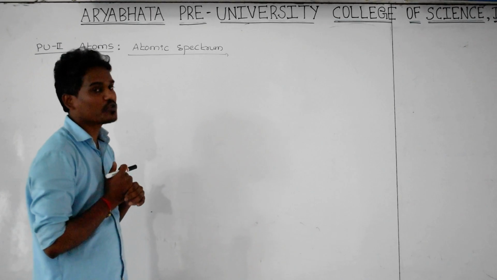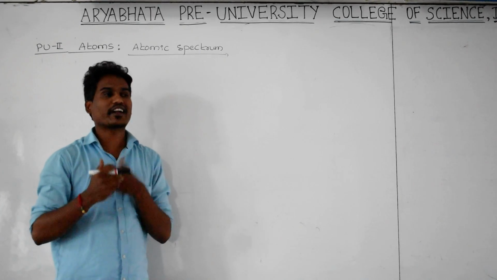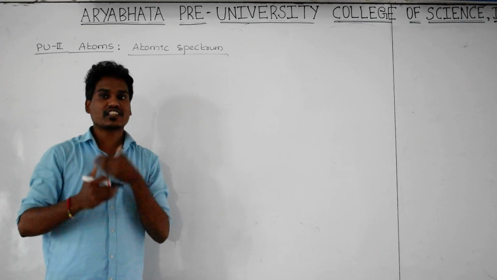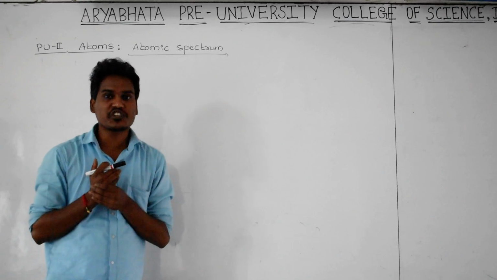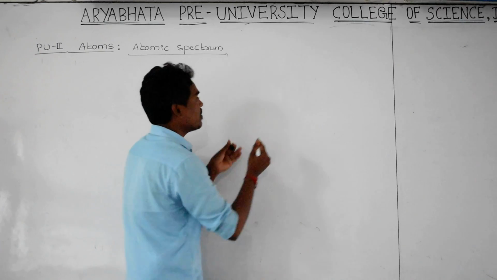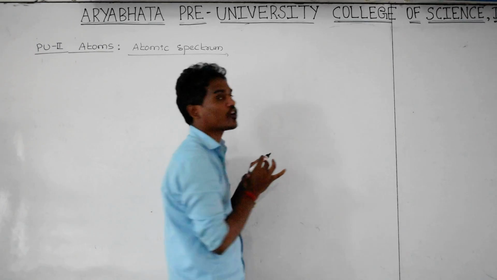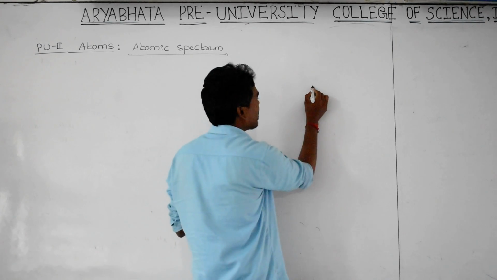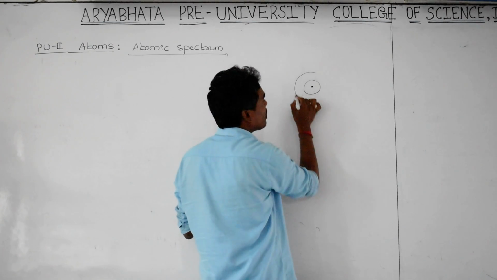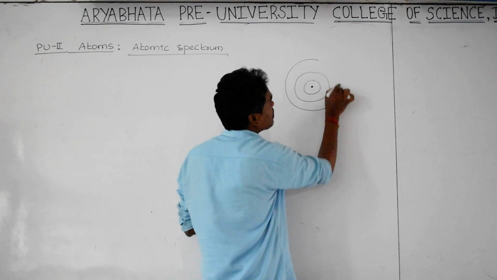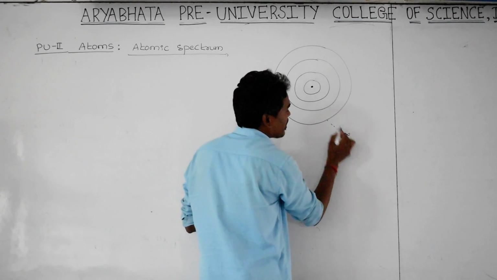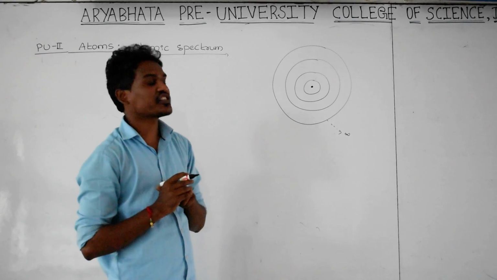And here there is a term called atomic spectrum. What is atomic spectrum? It is the spectrum produced due to the transition of electrons taking place in an atom. Before going to the definition of atomic spectrum, let us consider what is happening here. This is the atom, this is the first energy state, this is the second energy state, this is the third energy state, this is the fourth energy state, and so on up to infinity. Here a number of energy states are there.